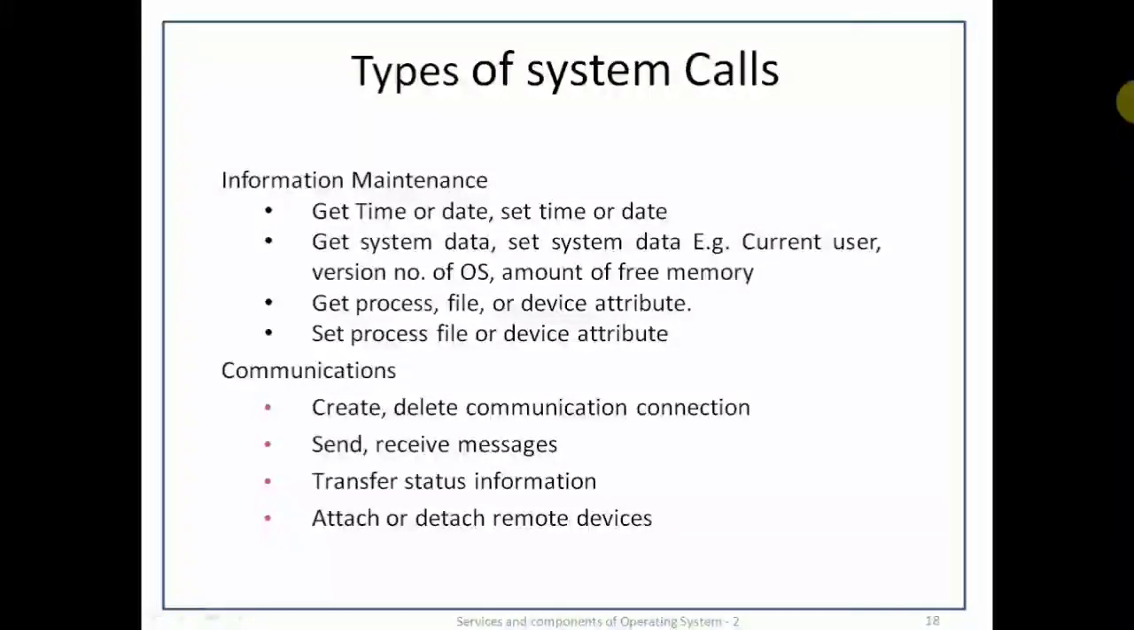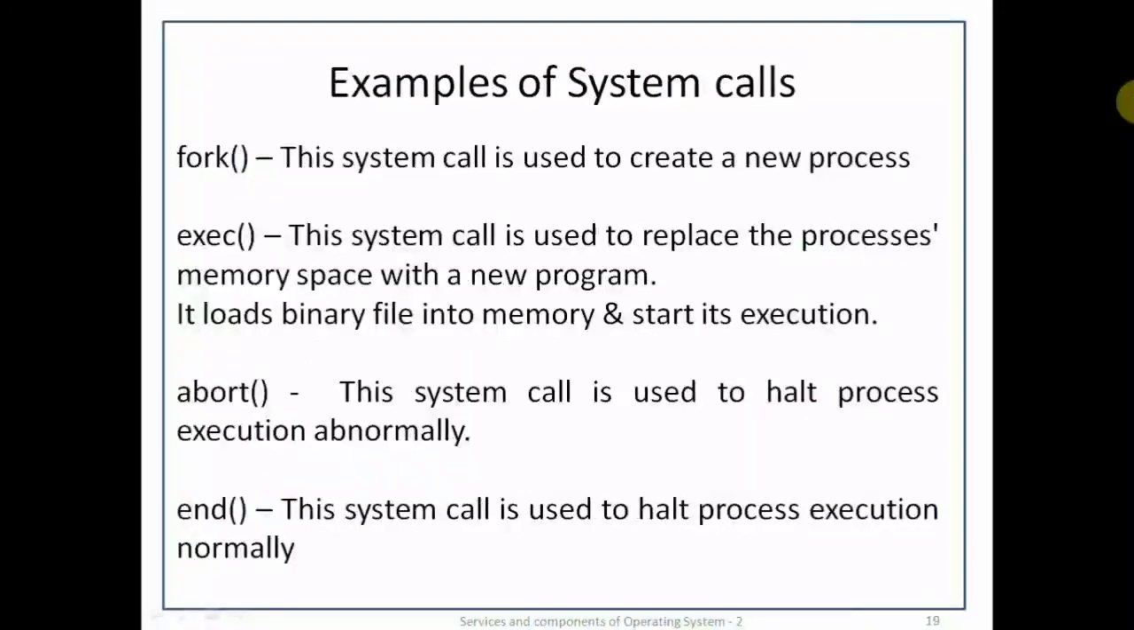In the shared memory model, processes use the shared memory create and shared memory attach system calls to create and gain access to the region of memory owned by another process. After communication, delete and detach system calls are used. So the system calls are create and delete communication connection, send and receive messages, transfer status information, attach or detach remote devices.